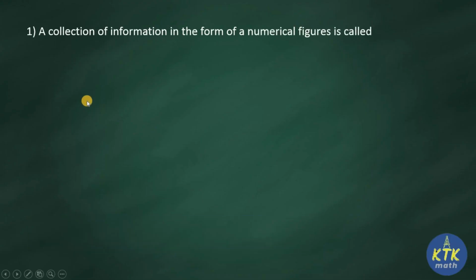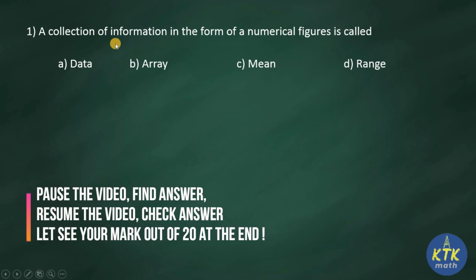We'll start with our first question. A collection of information in the form of numerical figures is called. Your options are data, array, mean, range. We know very well that the given question is the definition of our topic, data. Data is a collection of information in the form of numerical figures. Therefore, the answer for the first question is data.